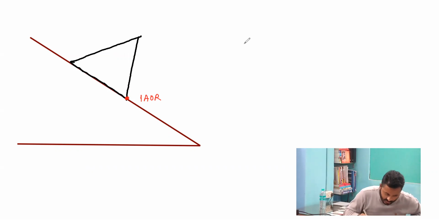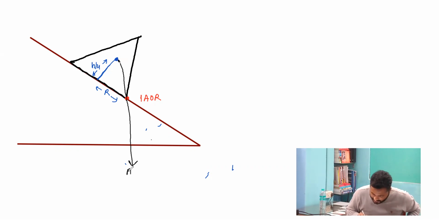So I can say that the center of mass is at h by 4 height. So if h is the total height of the cone, it is h by 4 height, and this is the radius of the cone, such that the weight is acting like this on the instantaneous axis of rotation bar.